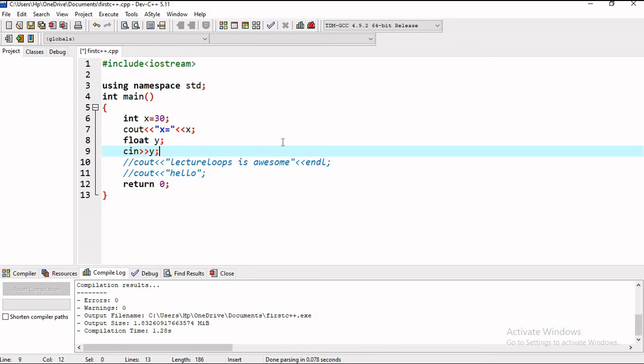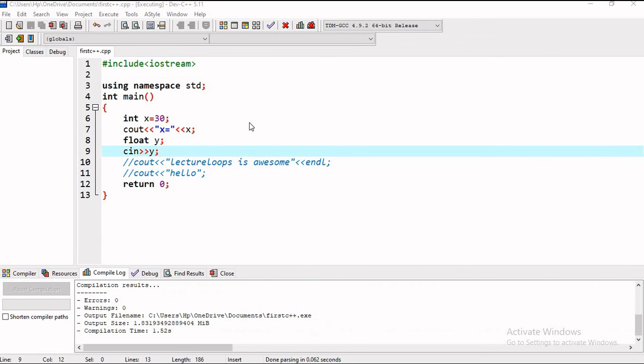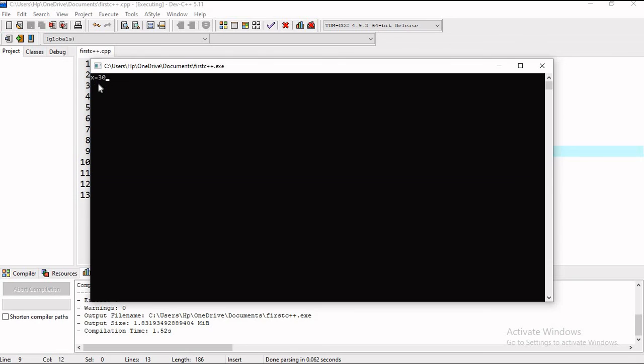All this is not required at all in C++. So you can simply write cin y. Yes, x equal to 30 is there, and here we can input the value 67.9 and then press enter.